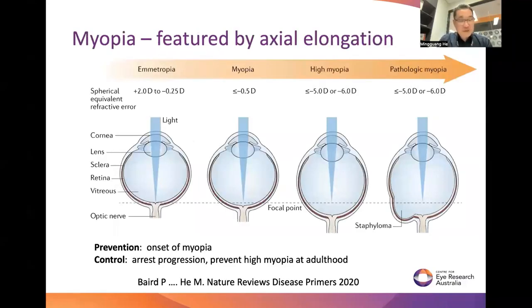As we all know, myopia is really about axial elongation. From a normal eye, if you develop myopia, you have axial elongation. If it's extreme or excessive axial elongation, you have high myopia, which will significantly increase the pathological changes of the back of the eye, the fundus. Prevention is about preventing the onset of myopia. And among those with established myopia, we want to slow down the progression. This is called control. So prevention and control are equally important for myopia treatment.